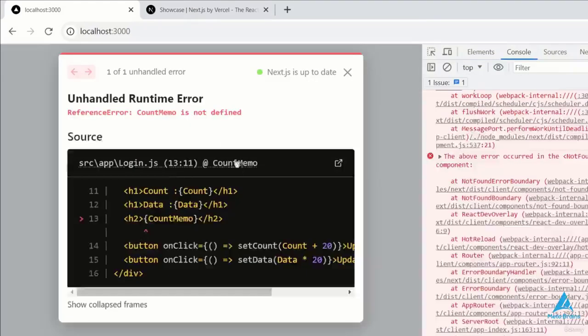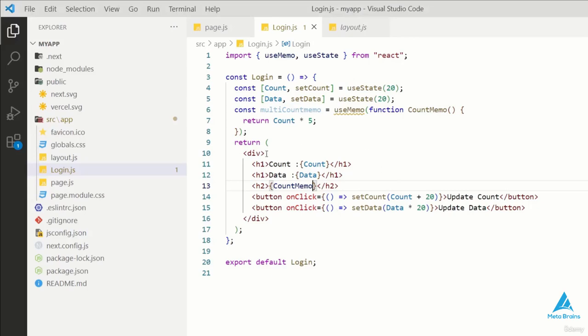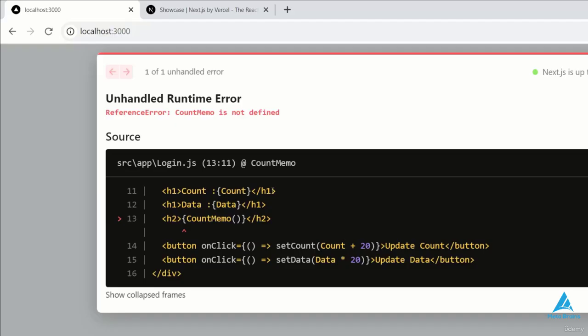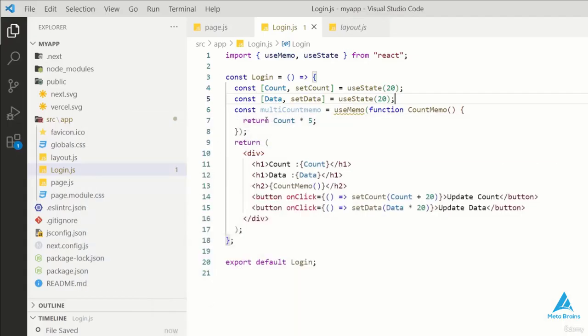Now I'll refresh my page. So here it's showing that countMemo is not defined. So I'll remove the writing. Here we are getting an issue that countMemo is not defined. Actually it's wrong. So here we have to use the callback function and here countMemo is being used. I'll remove and here I'll set my variable using useMemo.